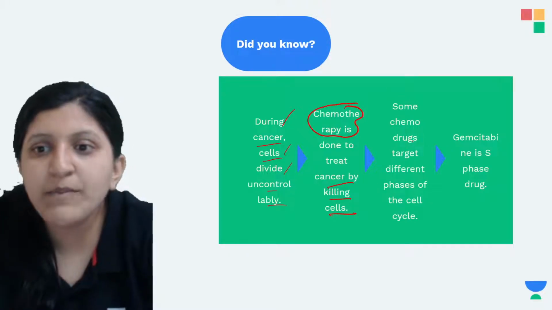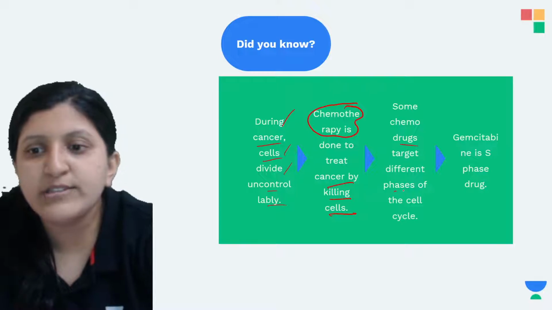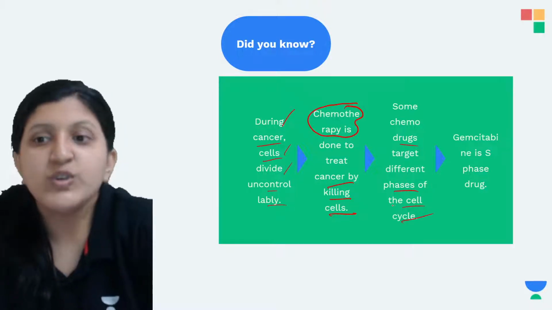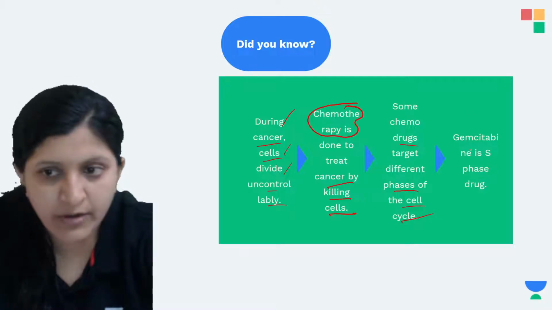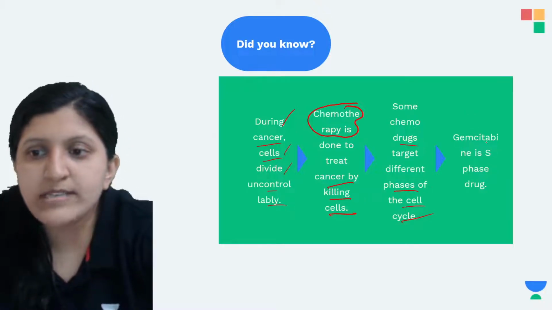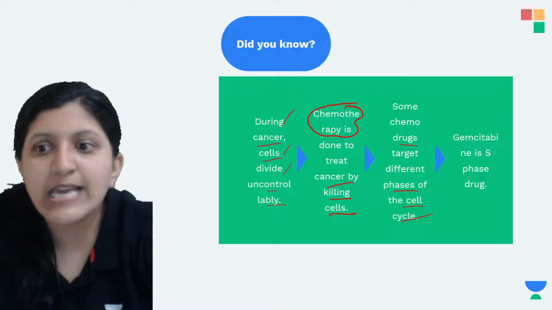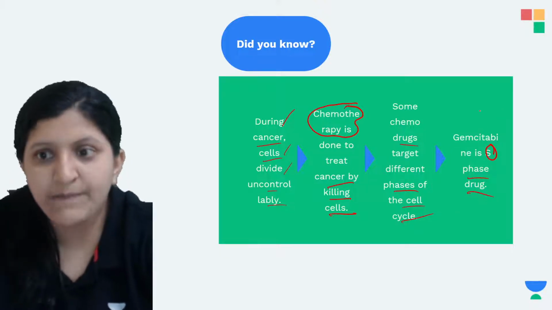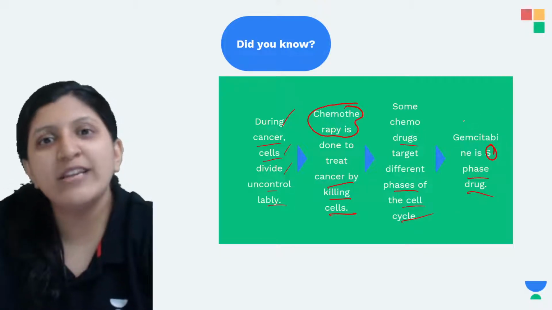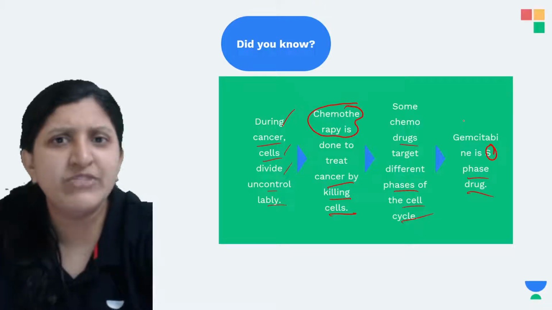Some chemo drugs target different phases of the cell cycle. One example mentioned is gemcitabine. It is an S phase drug, which means it is not allowing the replication of the DNA. If the replication is not occurring, there is no equal division of the nucleus.